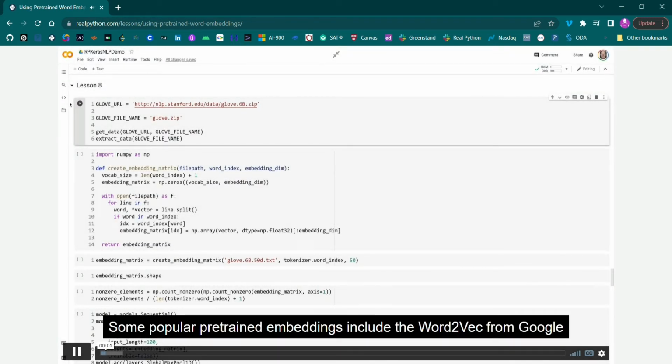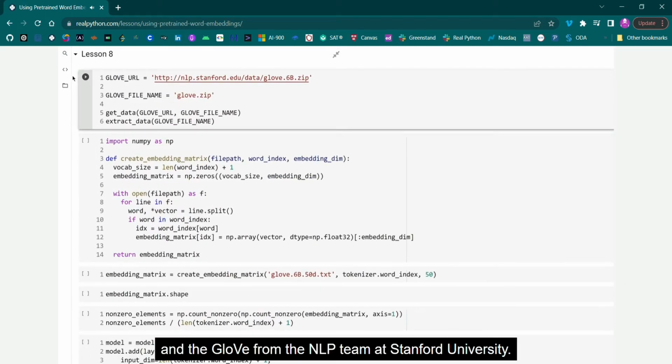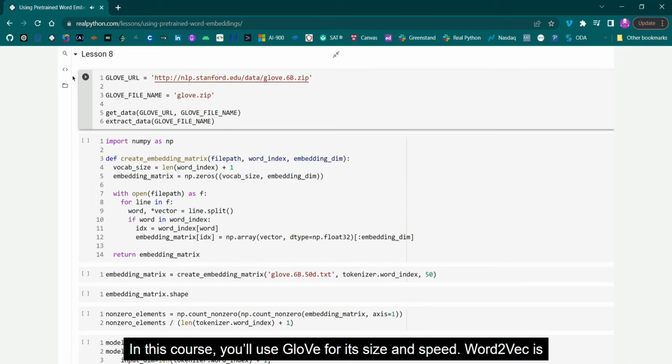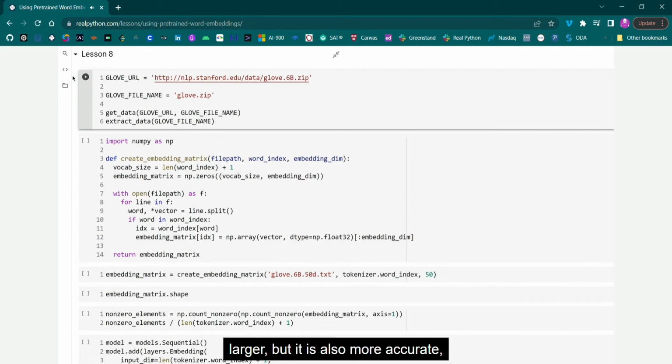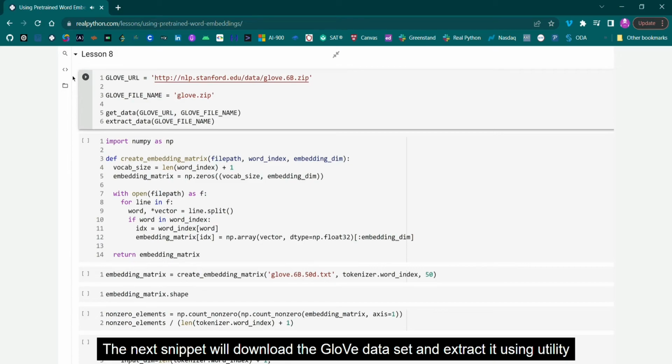Some popular pre-trained embeddings include the Word2Vec from Google and the GloVe from the NLP team at Stanford University. In this course, you'll use GloVe for its size and speed. Word2Vec is larger, but it is also more accurate, so you can try it once you sync GloVe in your code. The next snippet will download the GloVe dataset and extract it using utility methods from earlier in the course.